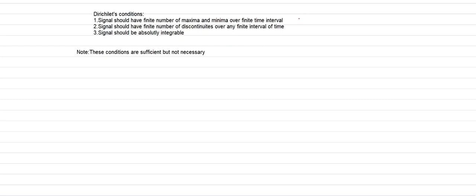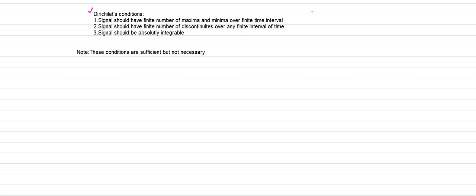In the last class we completed the definition of Fourier transforms and the formulae used for the calculations, and at the end I gave you the relation between the Laplace transforms and the Fourier transforms. So up to the last class we completed the definition and the formulae. In this class we are going to discuss the very important conditions, which are your Dirichlet's conditions.